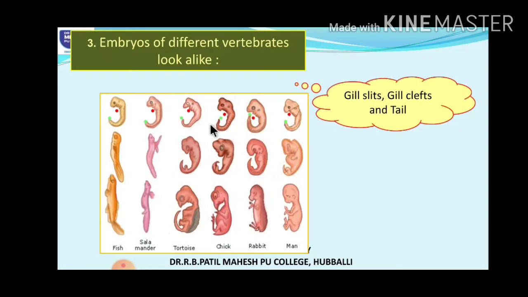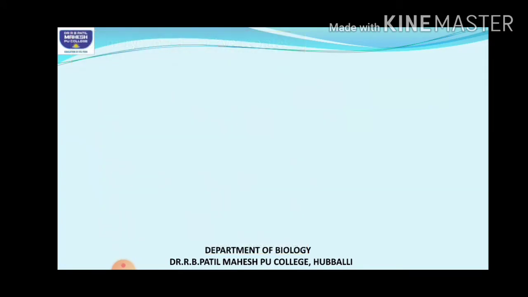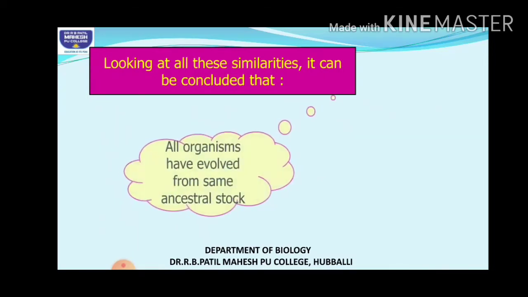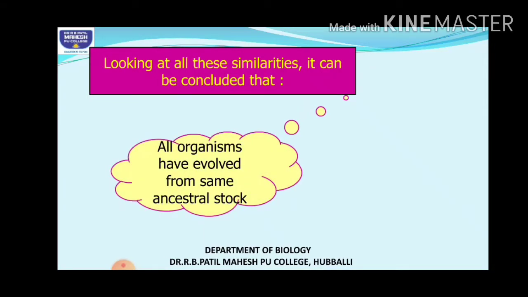Then also many other features you can see. Initially they all have a 2-chambered heart in the circulatory system, resembling that of the fishes. At this stage it is very difficult to distinguish the embryos of different vertebrates. What we can conclude from these similarities is that all these organisms might have evolved from the same common ancestry or the same ancestral stock.